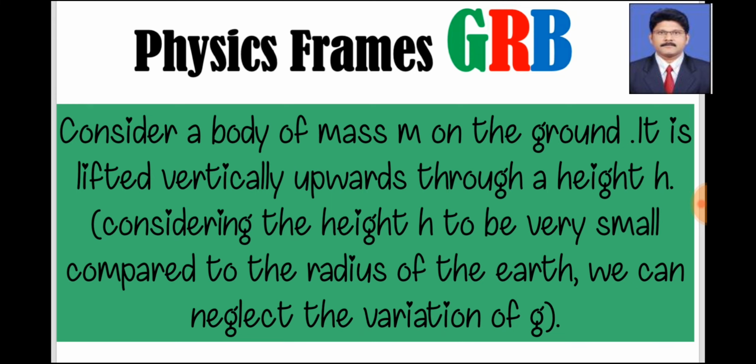Considering the height h is very small compared to the radius of the earth, we can neglect the variation of g. The radius of the earth is 6400 kilometers, so the height we lift should be very, very small compared to the radius of the earth. Then only we can consider this expression.